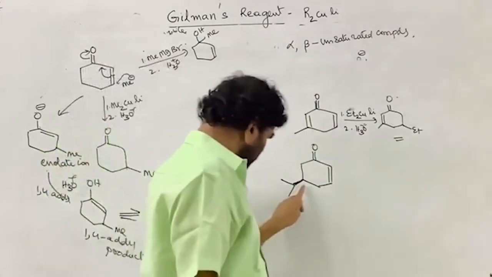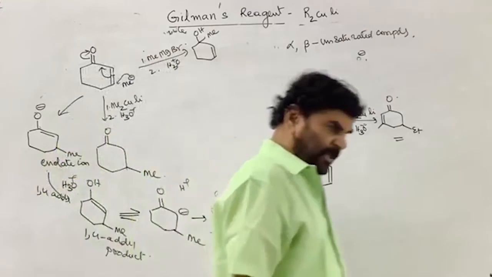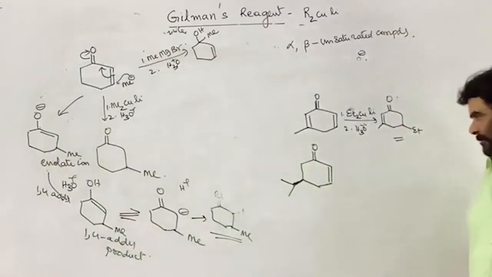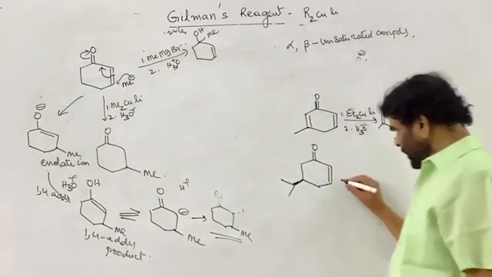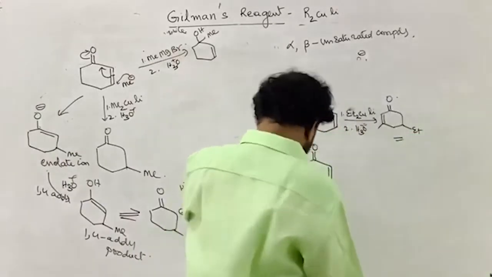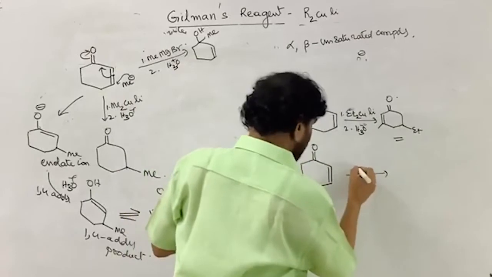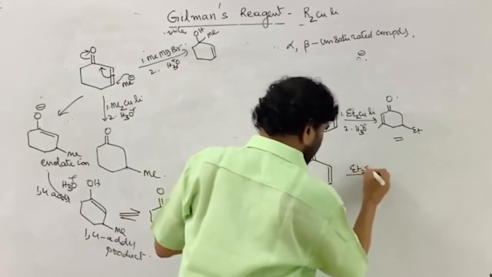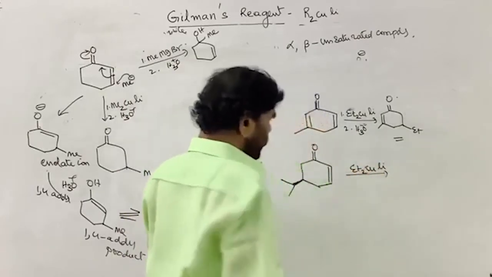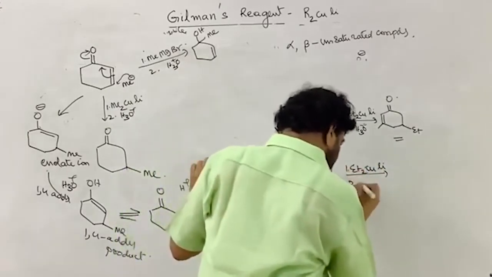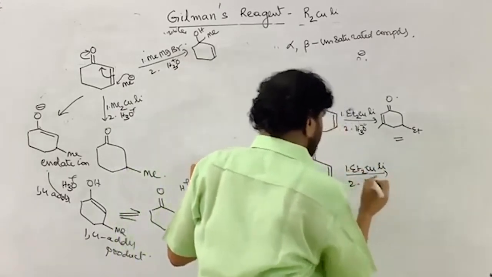The wedge indicates that the group is above the plane. So here is a planar system, and now the same thing, ethyl or methyl, or take lithium diethyl cuprate, followed by acidification.